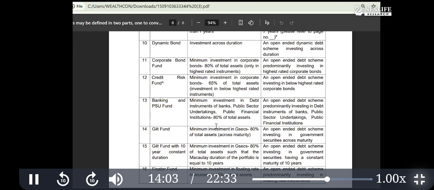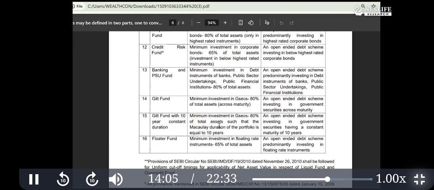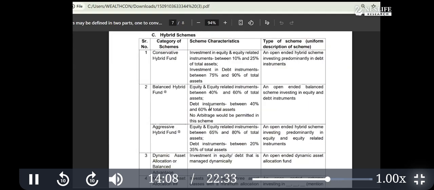Once you read this, many things will get clear to you. Then the hybrid category. This is a very interesting category. It is a mixture of debt and equity. Based on how much is invested into equity and debt, it is considered a conservative hybrid, balanced hybrid, aggressive hybrid, and so on. So you write down in front of the hybrid category that it is based on how much they are investing into debt and equity.